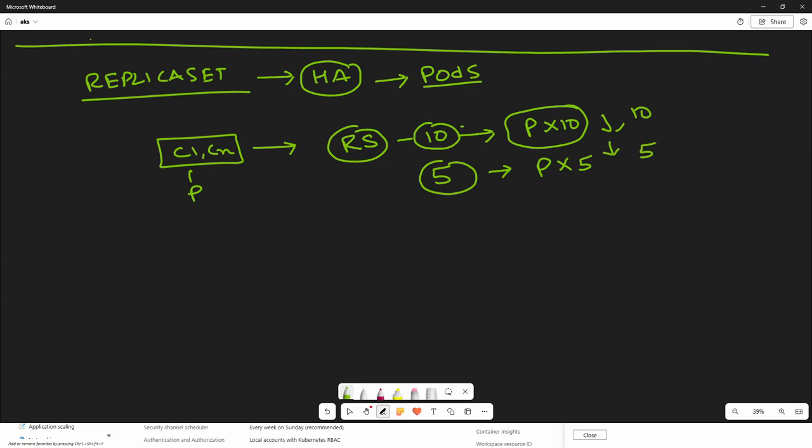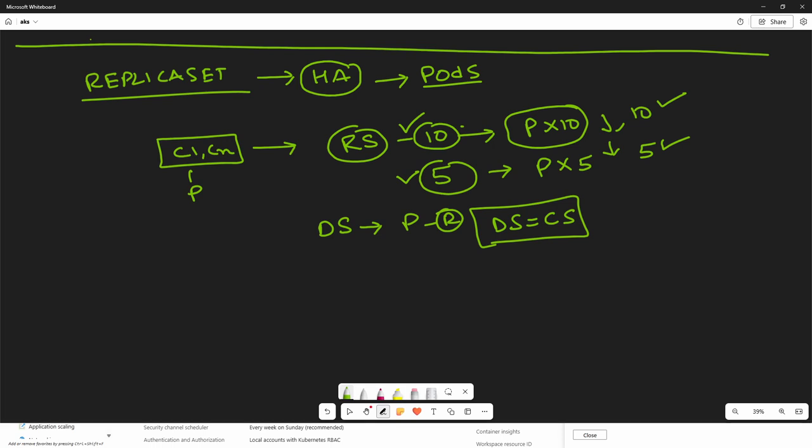So replica set is to make sure that the desired state, whatever the pod requirement is, matches the current state. So what is the desired state? Here I have mentioned I need 10 pods, so it has created 10 pods. I need 5 pods, it has created 5 pods. One more thing I would say, if I have created 10 pods, this will be my desired state.